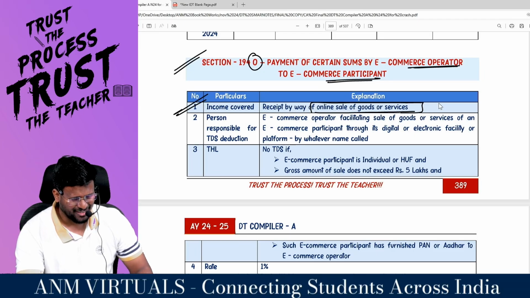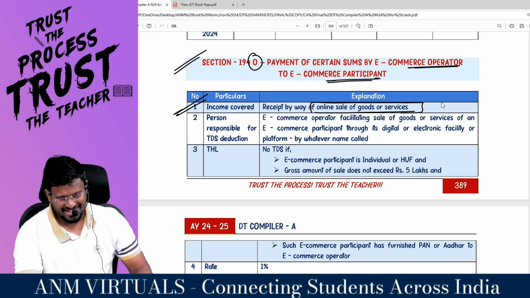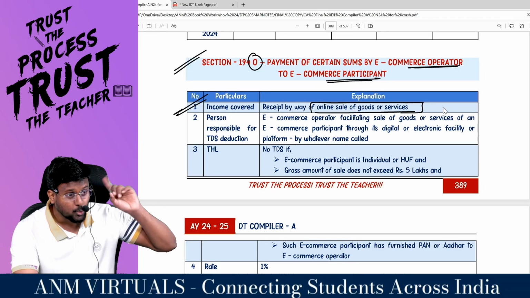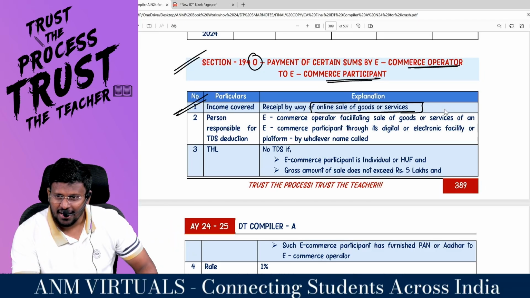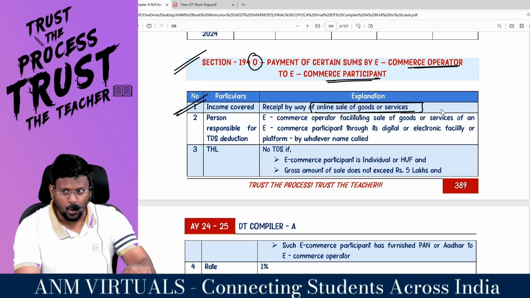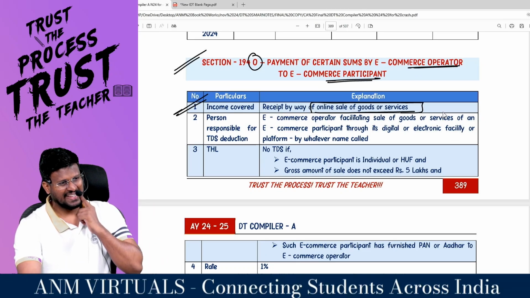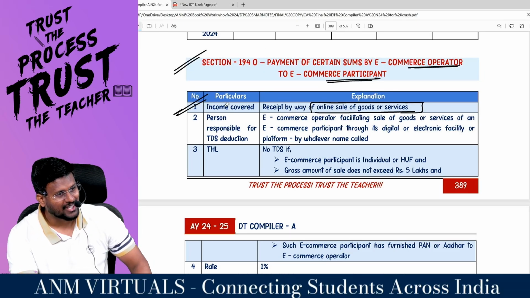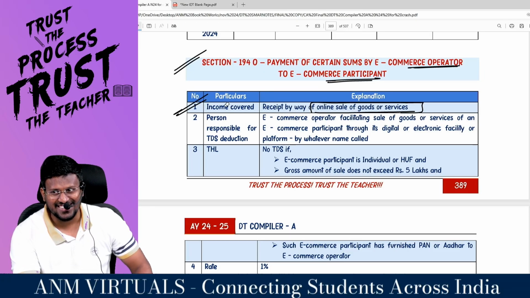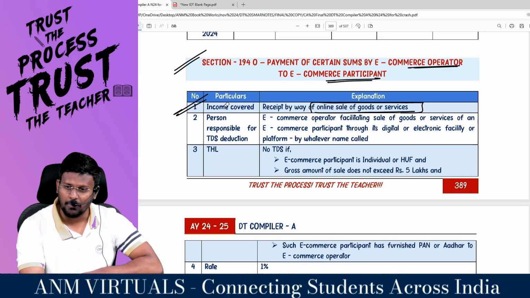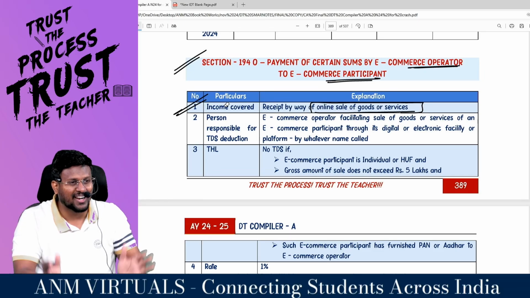That means basically they are talking about the e-commerce operator. They are talking about the equalization levy. Under equalization levy, that person is liable to deduct TDS under 194O. They are saying that action plan number 1, that is, you have to particularly take care of the challenges in the what economy? Digital economy. That's what equalization levy is all about. Everything is covered under 194O.